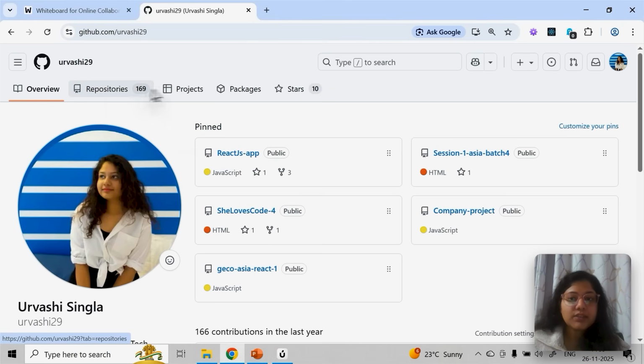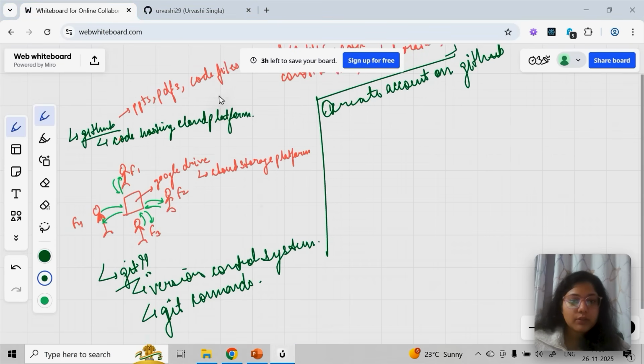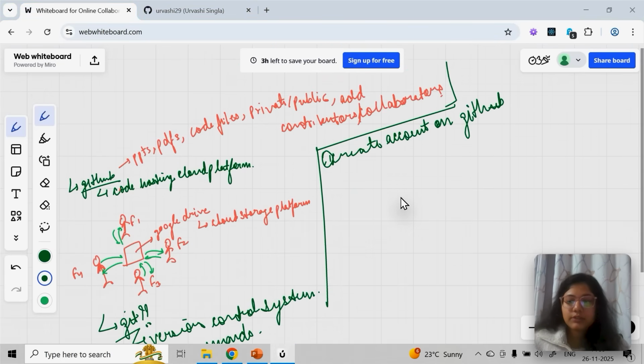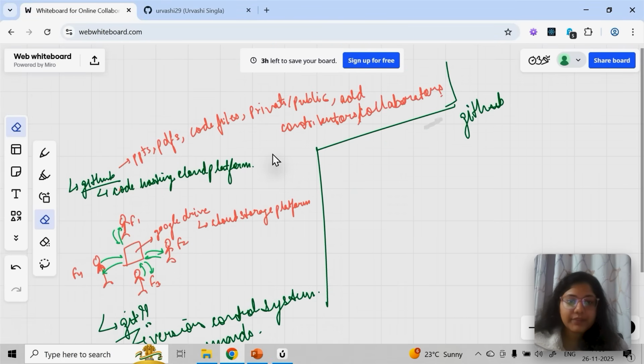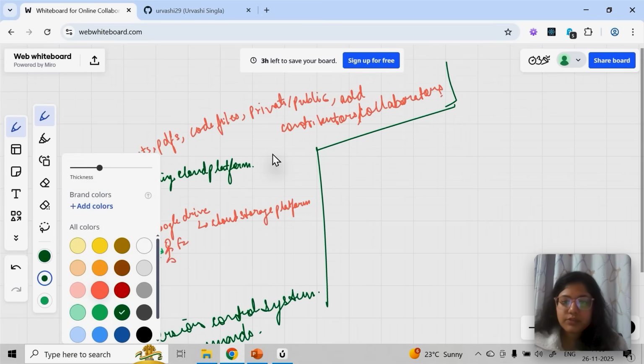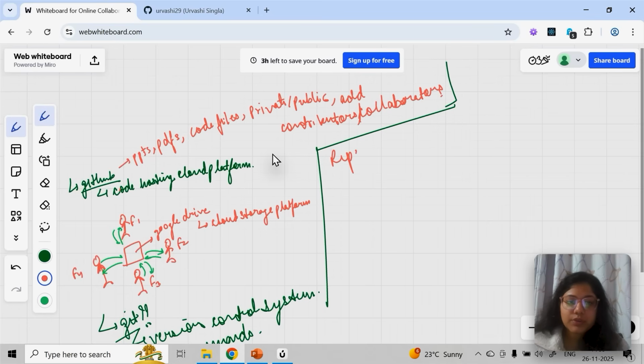Repository is nothing but a folder. Now, there are a lot of new terms involved. I'll write all the steps later for you guys. For now, let me just talk about some terms. Let's say repository. What is a repository? A repository is nothing but a folder.